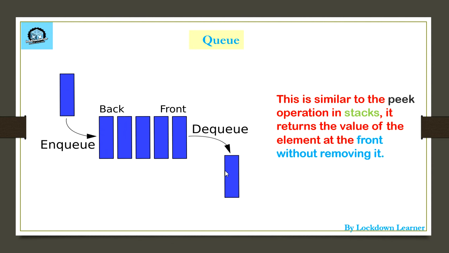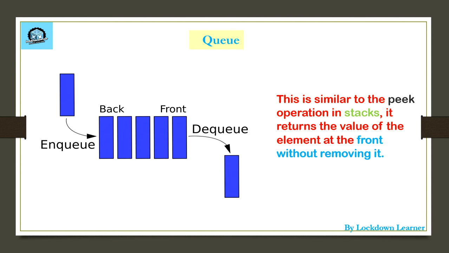Now for the queue, similarly we have a front operation also. This is similar to the peek operation in a stack. Front returns the value of the element at the front without removing it. Okay guys, now we are going to implement a queue using an array.